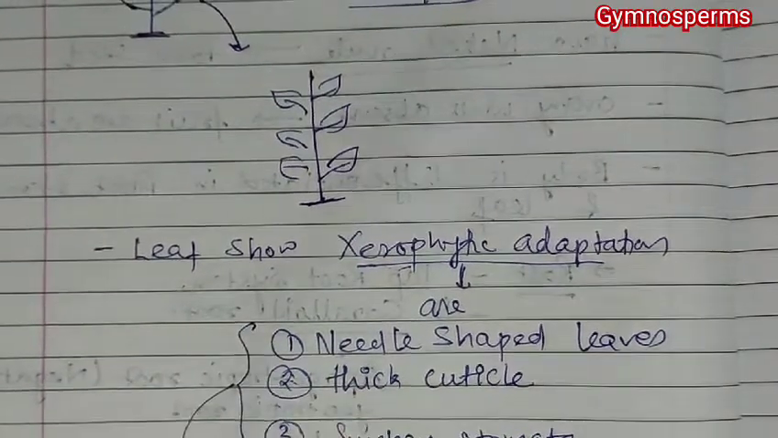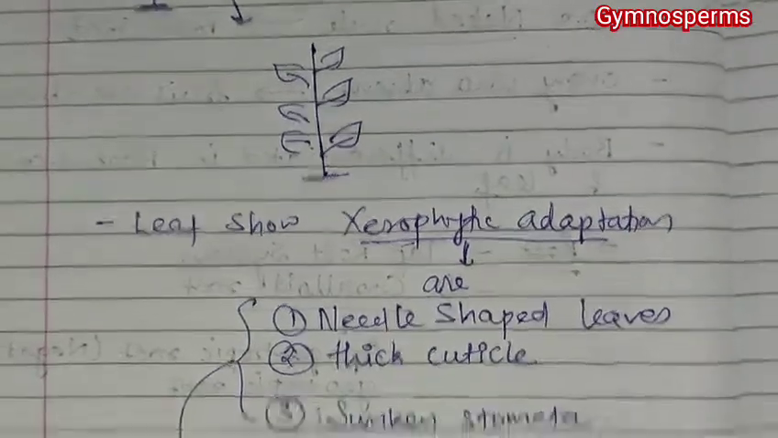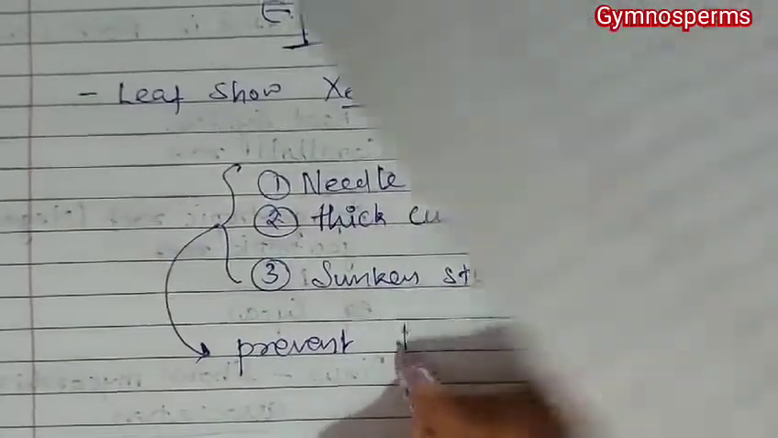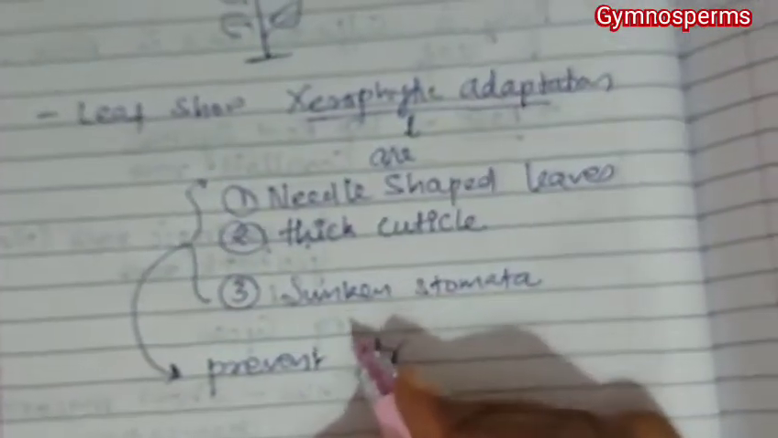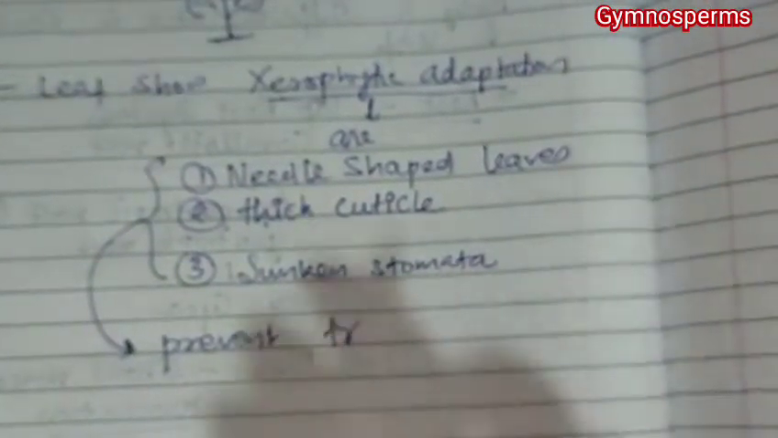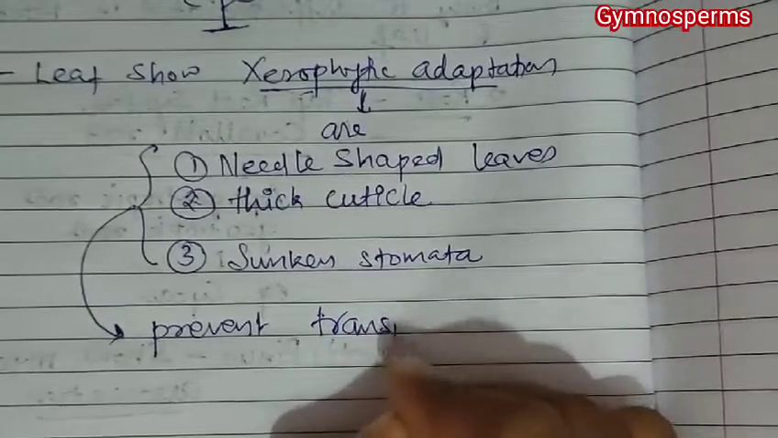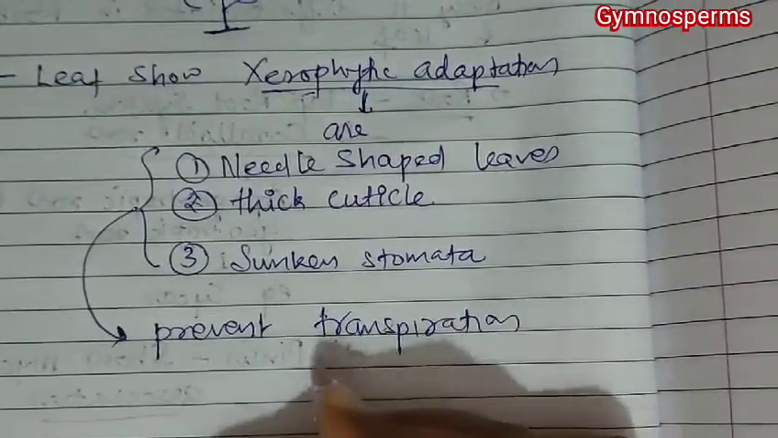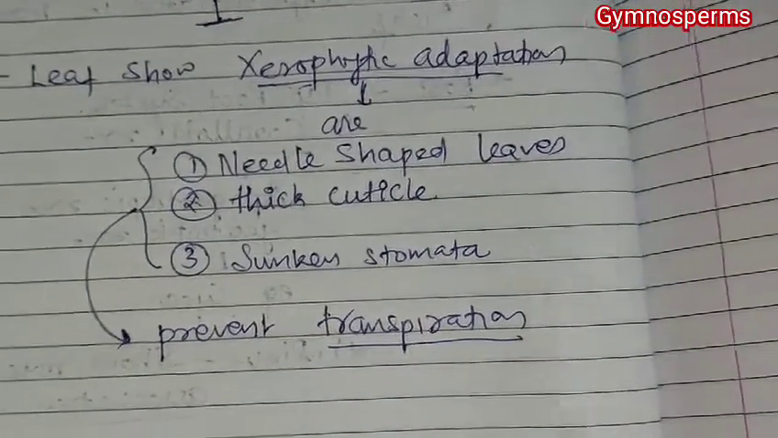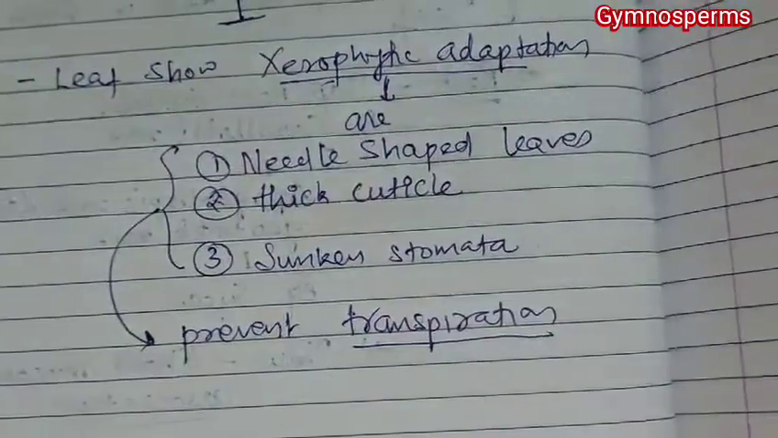So all these three have a role to prevent, they carry out a particular function to prevent transpiration. Transpiration is a loss of water in the form of vapor. So that does not occur in case of these three characteristics.